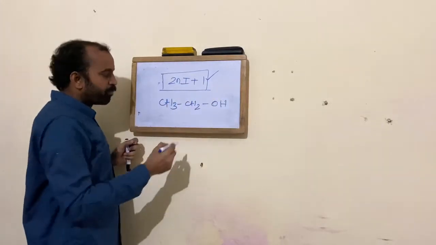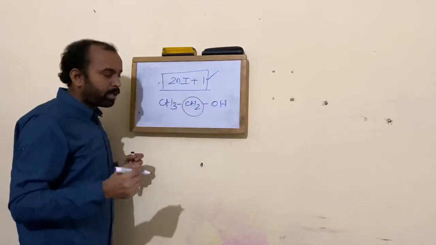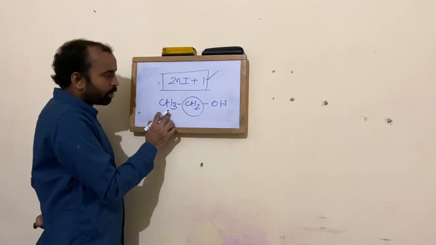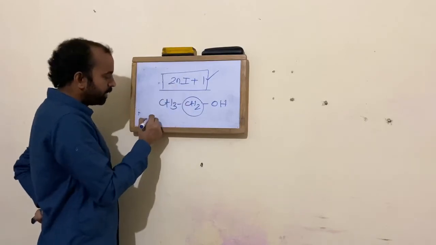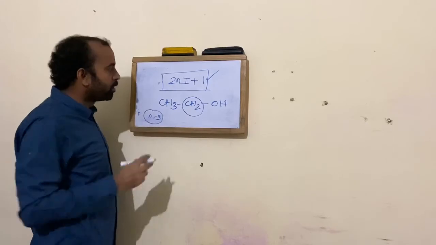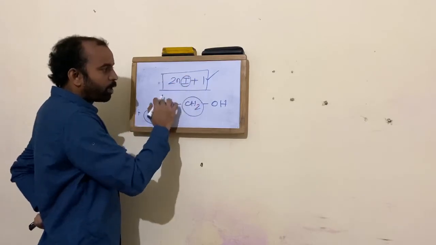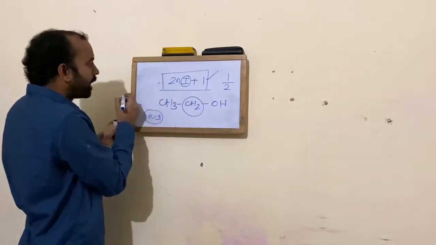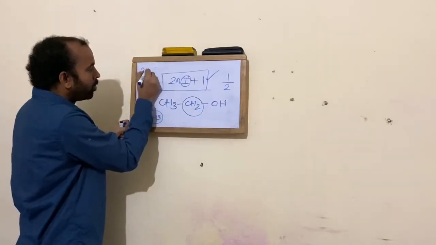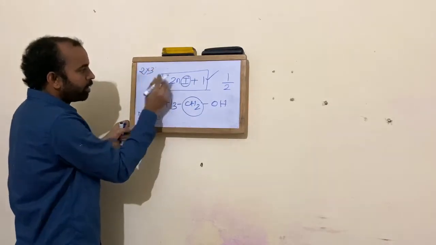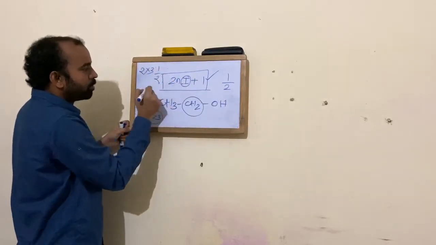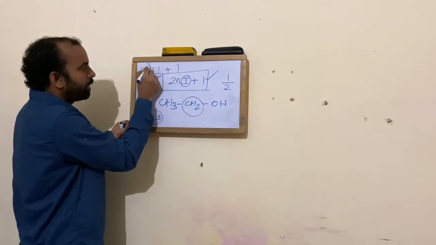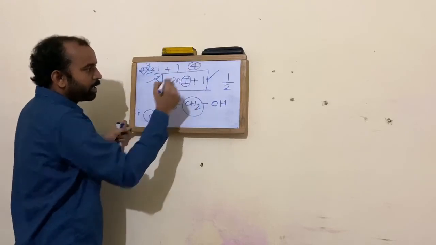Now I want to see the total number of splittings on this proton. These are 3 protons, so my n value is 3. N is equal to 3, that means the total number of neighboring protons. And I know for the proton, the magnetic quantum number is 1/2. Now I'll substitute this value: 2 into 3 into 1/2 plus 1. That means 2 into 3 into 1/2 is 3, and 3 plus 1. Now the splitting is a quartet.